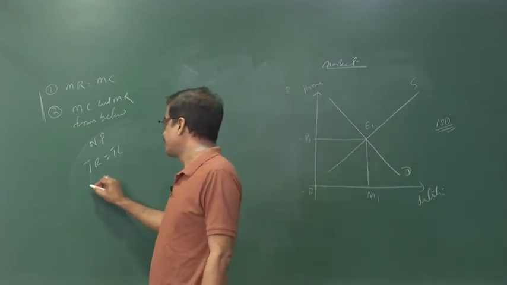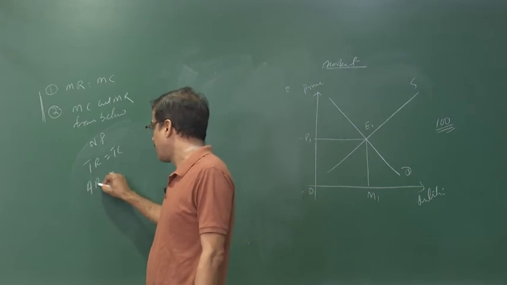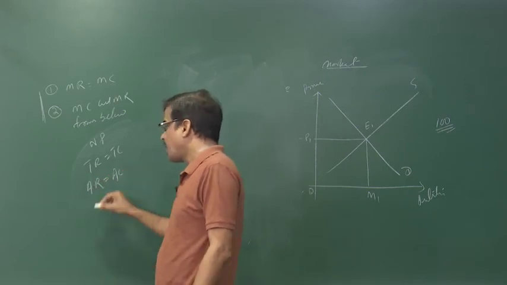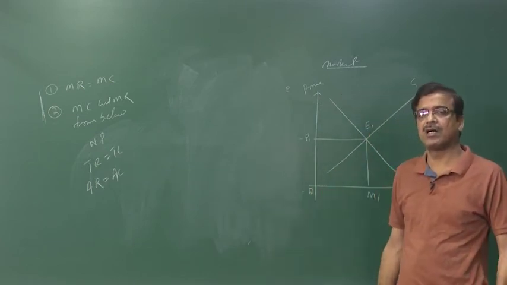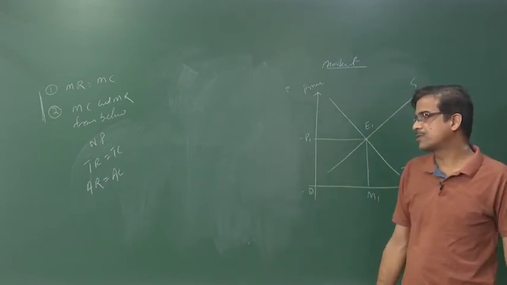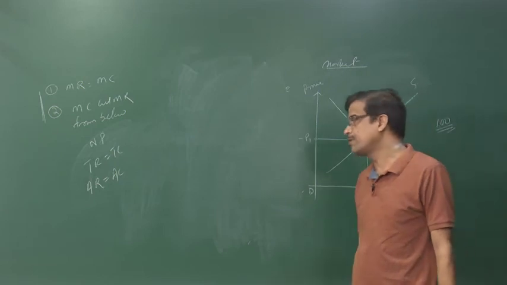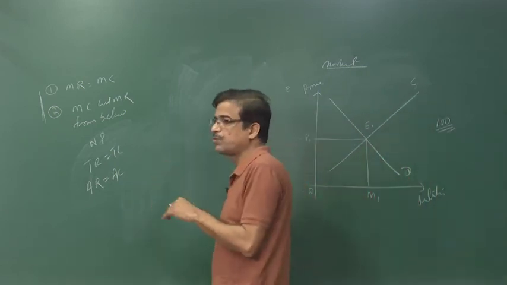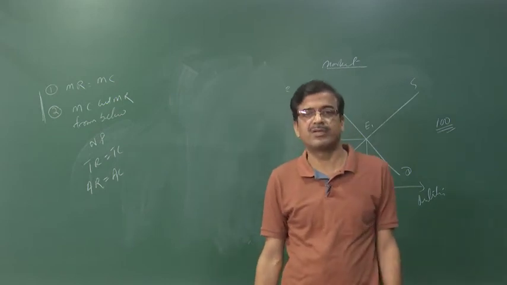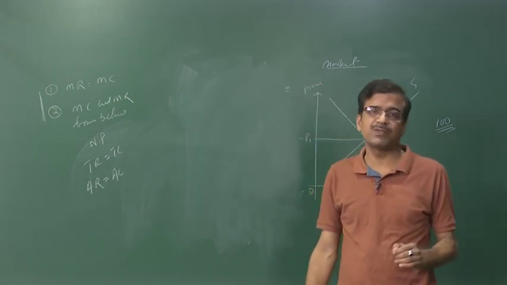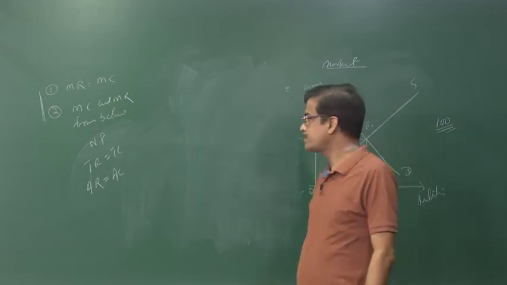Okay. So that means if you take into account per unit, the average revenue and average cost are equal to each other. Average revenue and average cost equal to each other, or in the other way you can say that the average revenue curve is tangent to the minimum point of your average cost, and that is the situation of your normal profit. Okay.